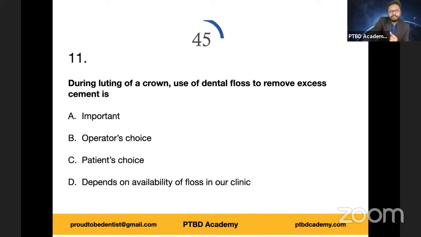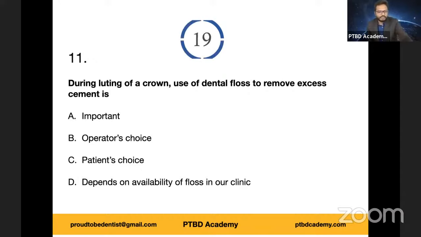Now let's move on to the next question. Final 5 questions. I'm starting the timer now. 11th question. During luting of a crown, use of dental floss to remove excess cement is: A, important; B, operator's choice; C, patient's choice; or D, depends on availability of floss in our clinic.